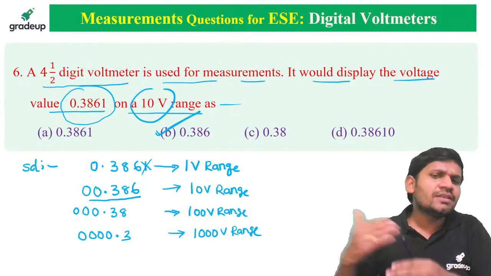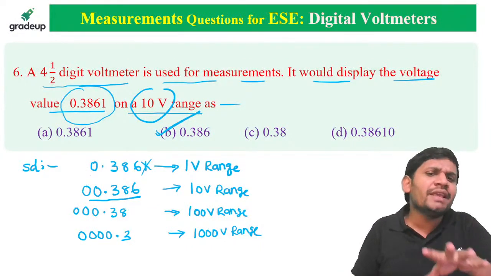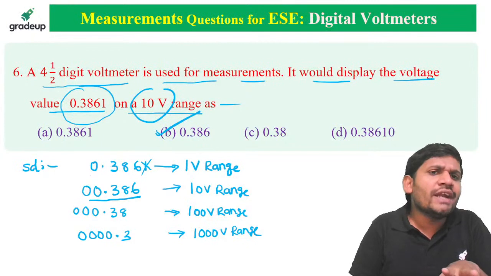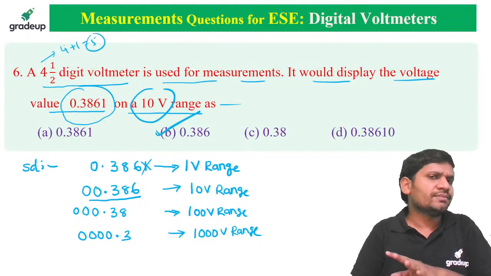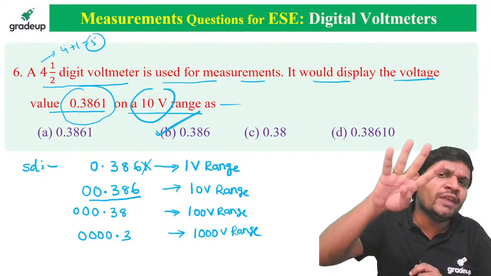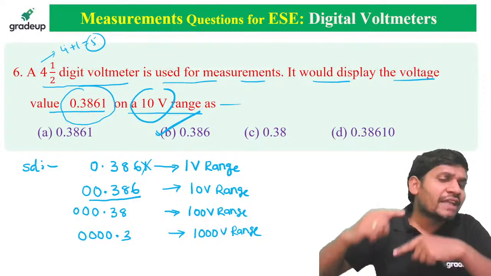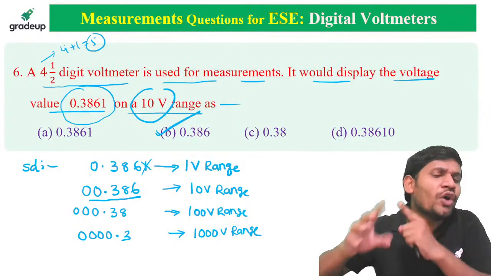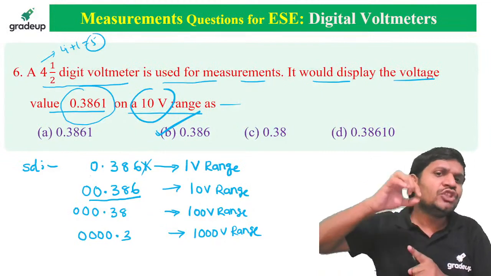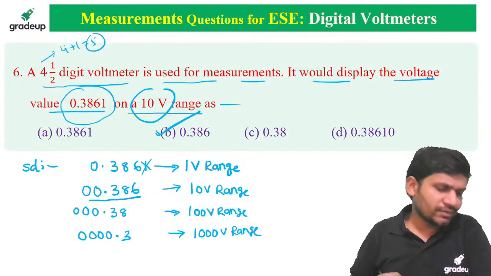Understand? Like this, we can extend the range. The display is like this. But finally, how many digits does the display show, sir? A 4.5 digit voltmeter means 4 plus 1. It displays in 5 digits. A 4 digit DVM will display only in 4 digits, but 4.5 is extended by 1 digit. That is, 4.5 will display in 5 digits. 0.3861 means 5 digits.